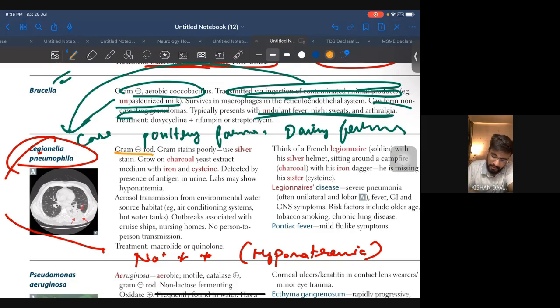Gram negative rod, gram stains poorly, use silver stain. Silver stain is important. Charcoal yeast extract with iron and cysteine, very important. And hyponatremia is important. Environmental water source habit, air conditioning system, hot water tank. Okay, cruise ship and nursing home.